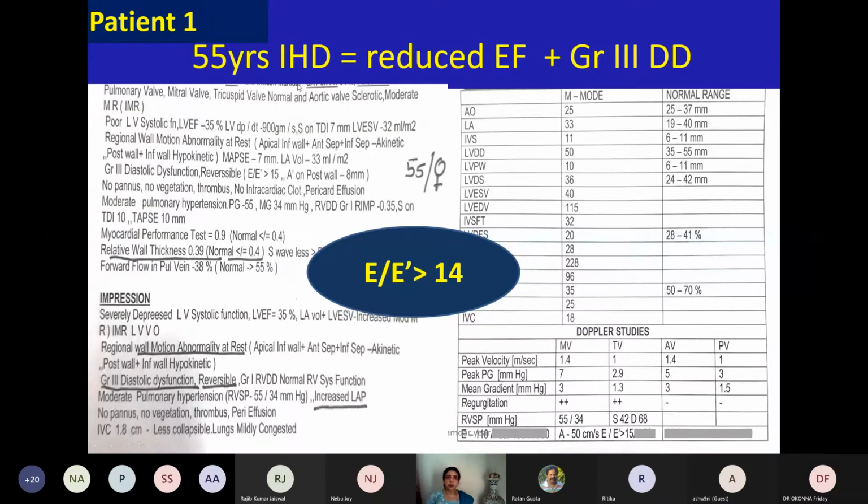The same lady, when she was echoed again, which I had done, obviously had E by E prime more than 14. She had pulmonary hypertension. So obviously she was in reduced EF with grade 3 diastolic dysfunction. She becomes a different person to be managed when you look at this grade 3 diastolic dysfunction.